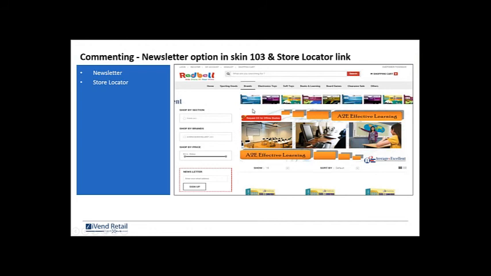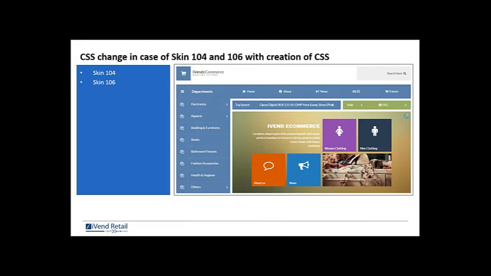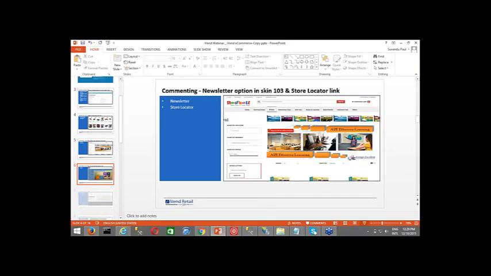So after this commenting of newsletter and the store locator, let's see what we have next. Here we'll see some good looking sites with the capability of CSS change for skin 105 and 106. So let me show you.